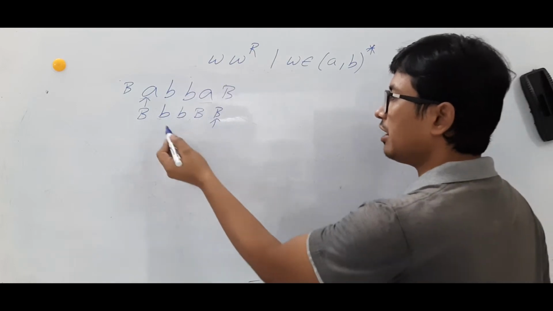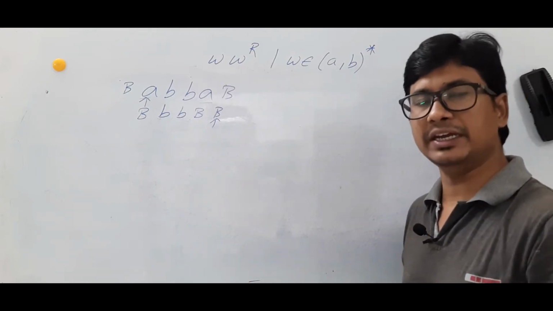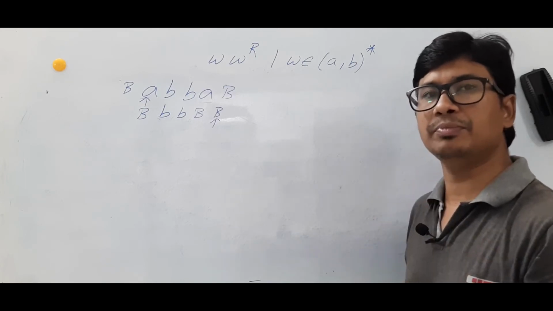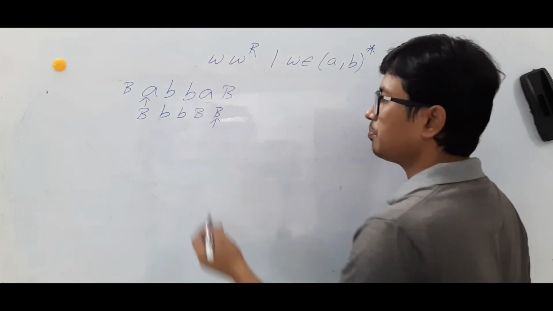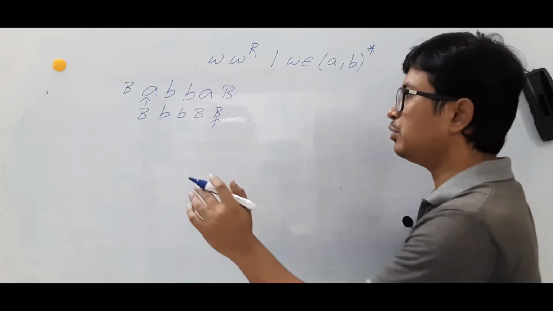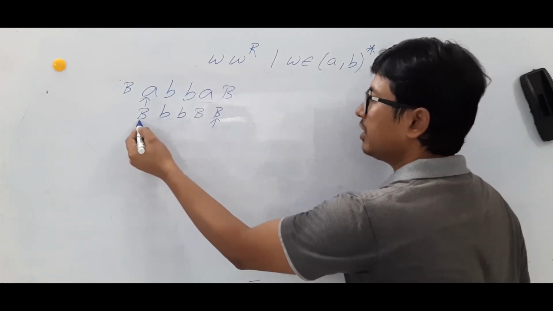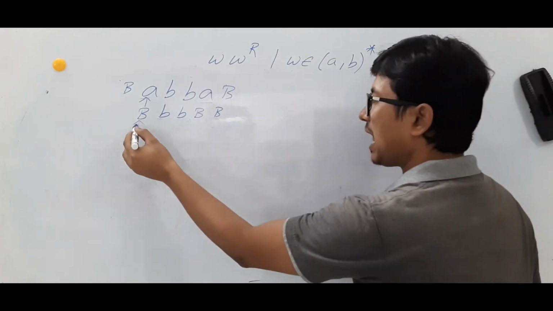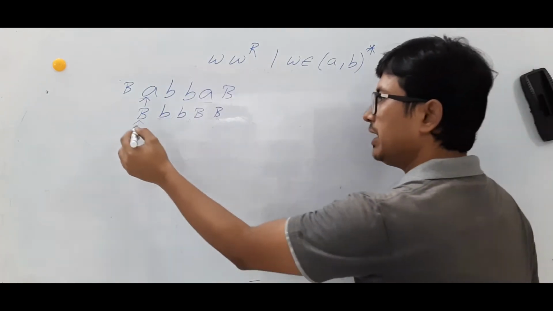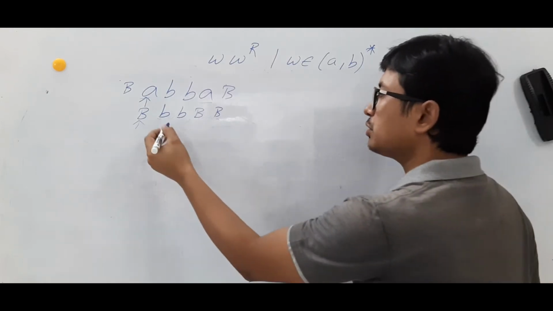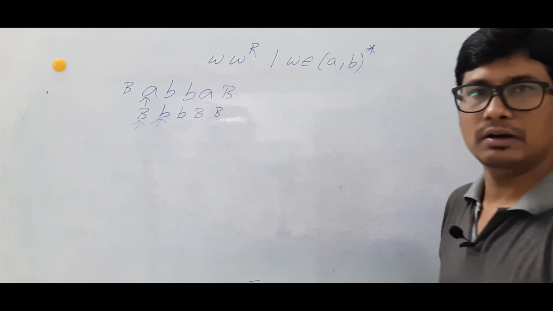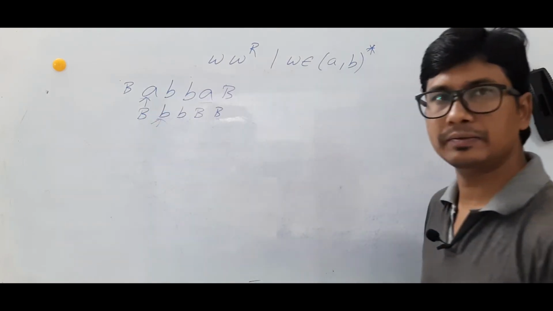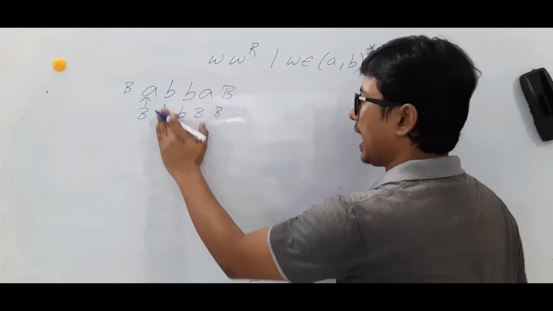While moving to the left, if you find an A, make it as an A, still move to the left. If you find a B, make it as a B, move to the left. So, there is a B, I will make it as a B and move to the left. Keep on moving to the left. Still I found a blank. If I find a blank, then I will make it as a blank and move to the right. Okay. I will move to the right. If I find a B, I will make it as a blank.